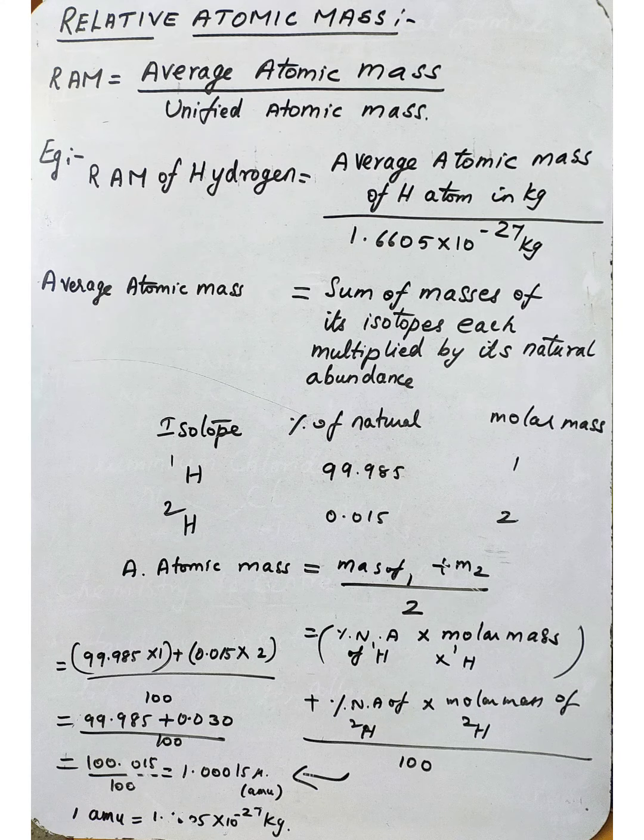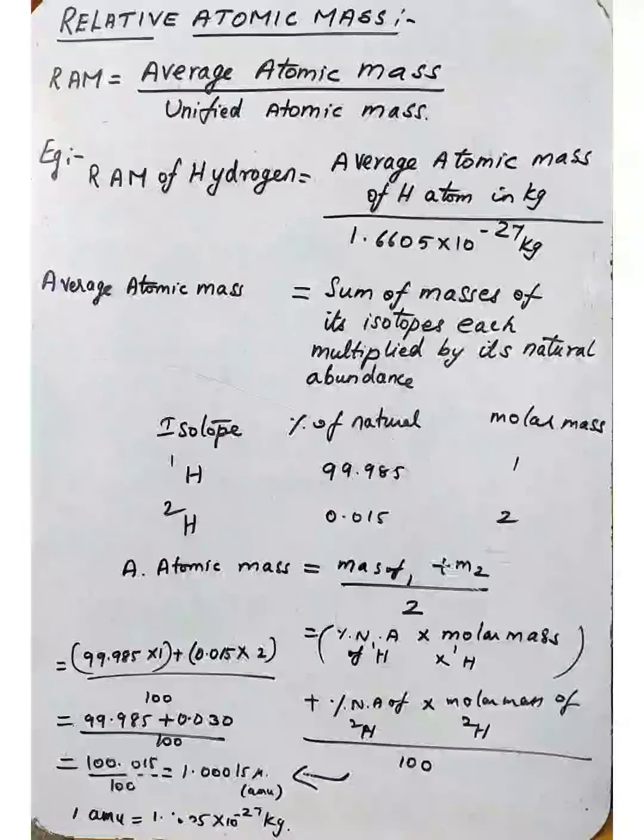So average atomic mass is equal to the percentage of natural abundance of H1 into molar mass of H1, plus percentage of natural abundance of H2 isotope into molar mass of H2 isotope, divided by 100. Like this way only we have to calculate. Okay, so what is the percentage of natural abundance of H1?